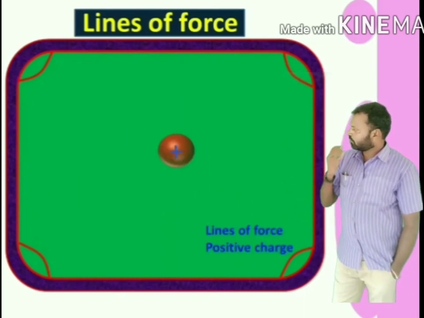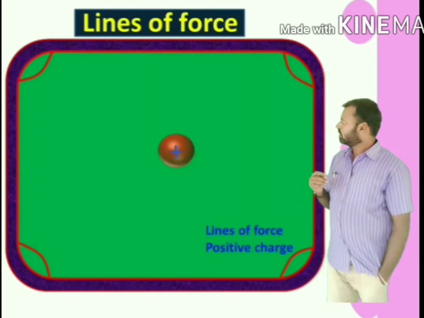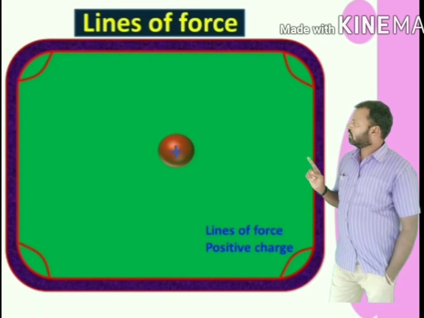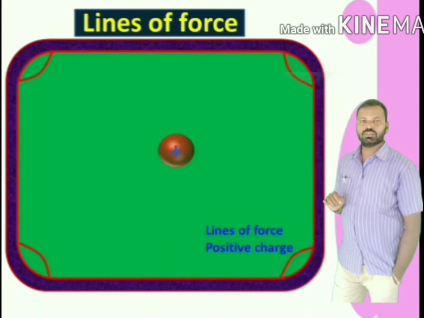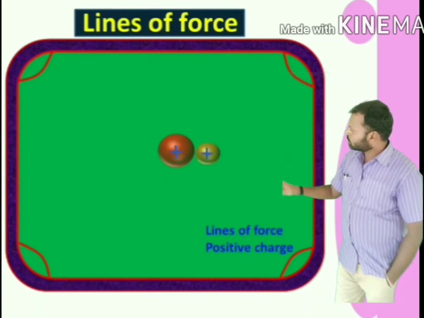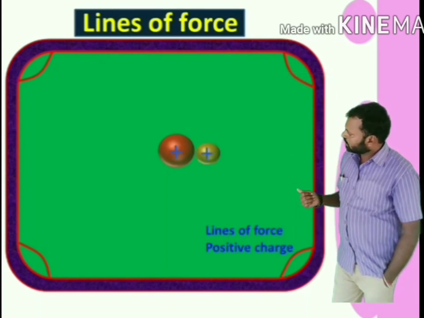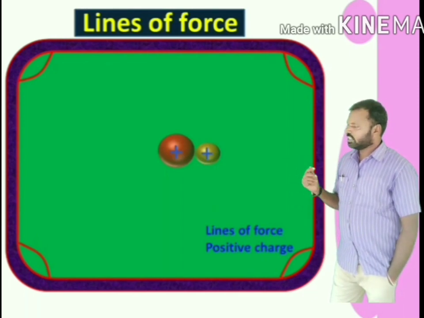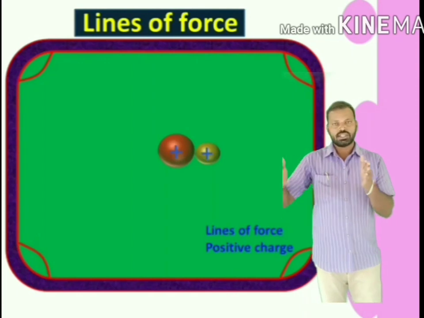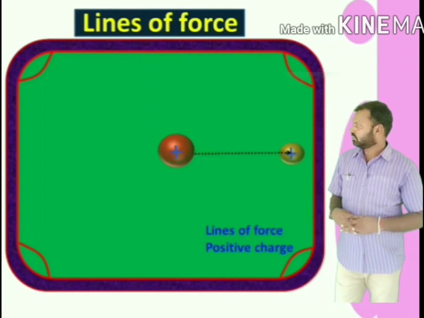Now I want to draw electric lines of force for this positive charge. What is electric lines of force? A line along which unit test positive charge can move. Now this is my test positive charge. If I put this charge here, then what happens? Because of the repulsion between plus and plus, this unit test charge moves away from the positive charge in this direction.